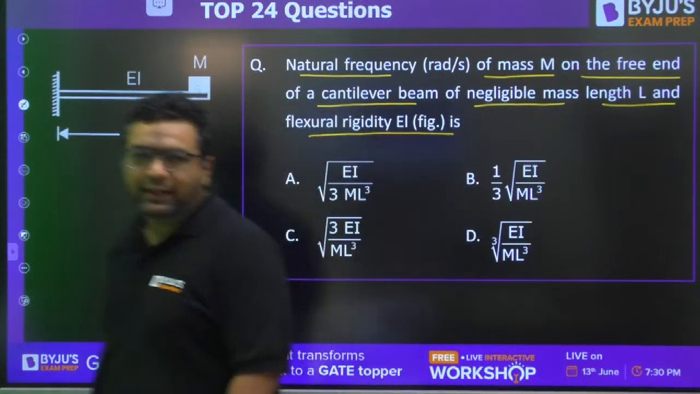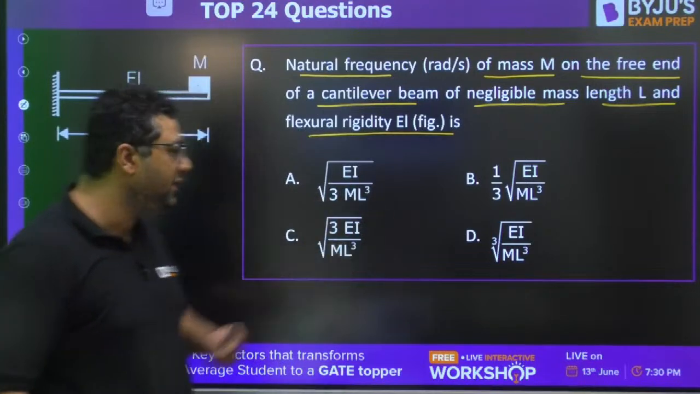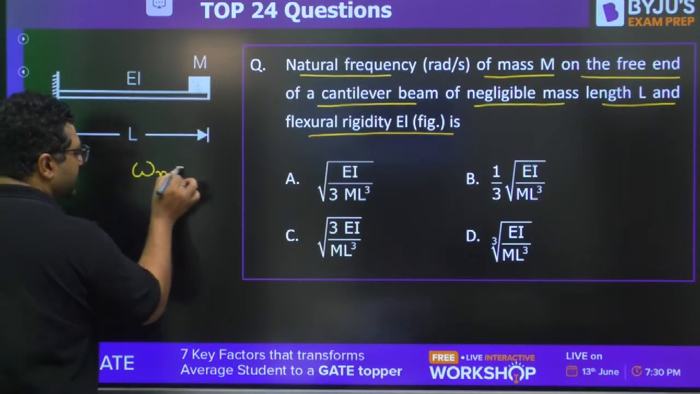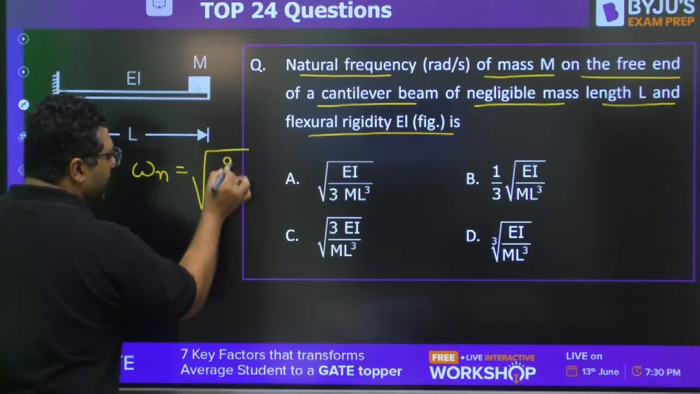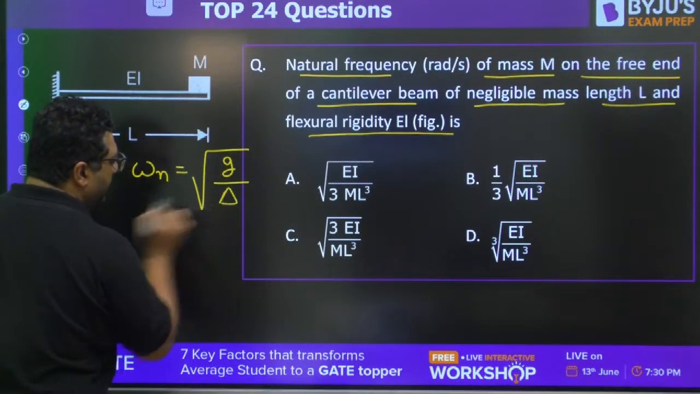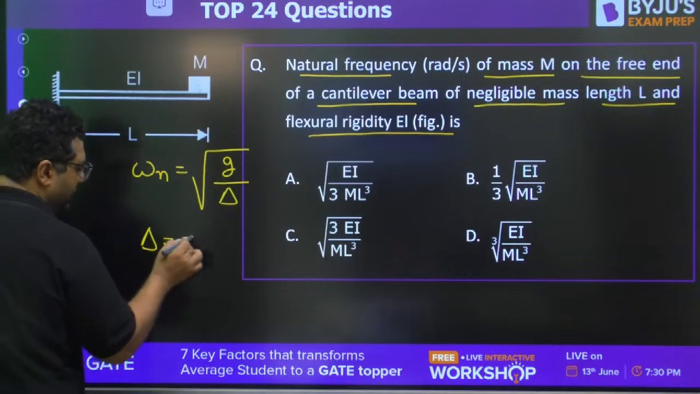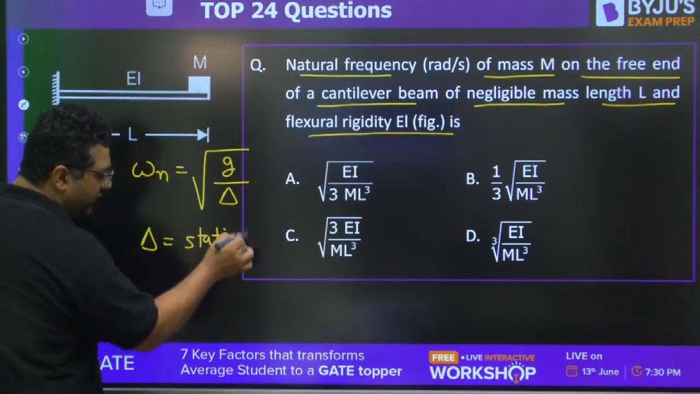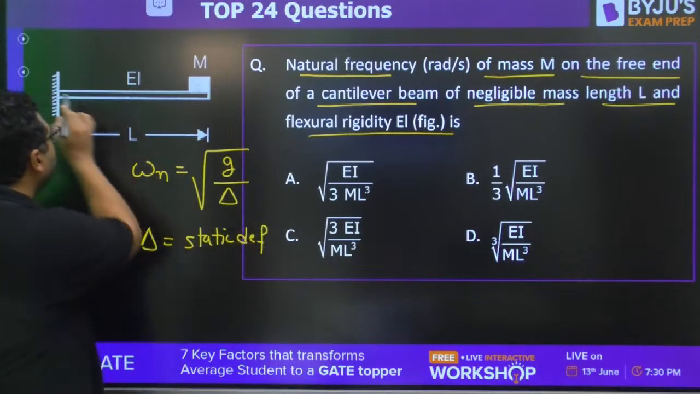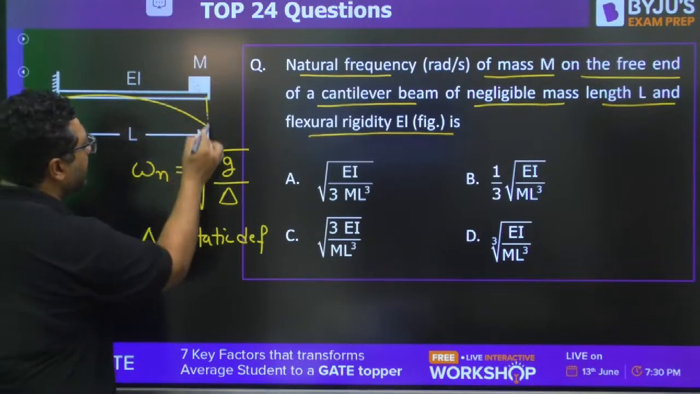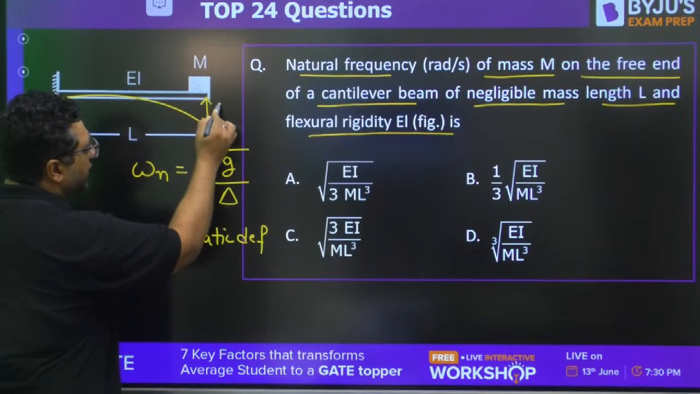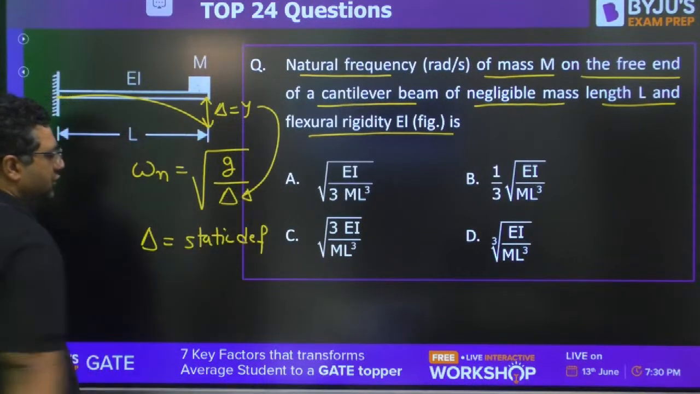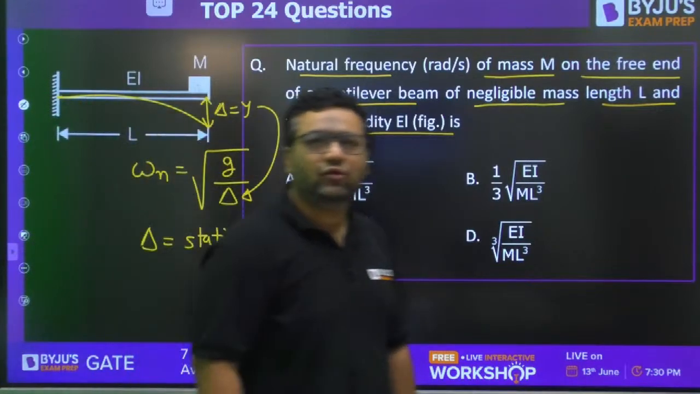I will give you a hint here because it is one step ahead of strength of material. When we are talking about natural frequency, it is given by root of g divided by delta. Here delta is nothing but the static deflection. What is static deflection? This beam will be deflected, so whatever deflection y you find out, you need to keep it here and you will get the answer. So just solve this question.